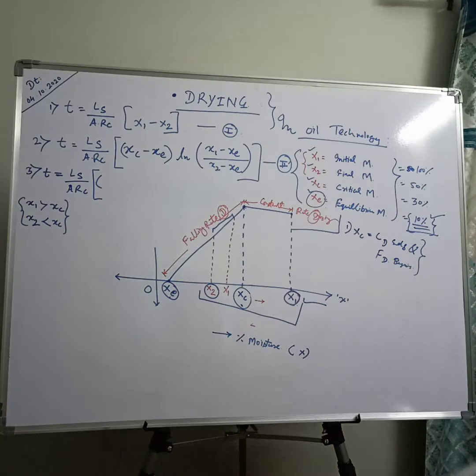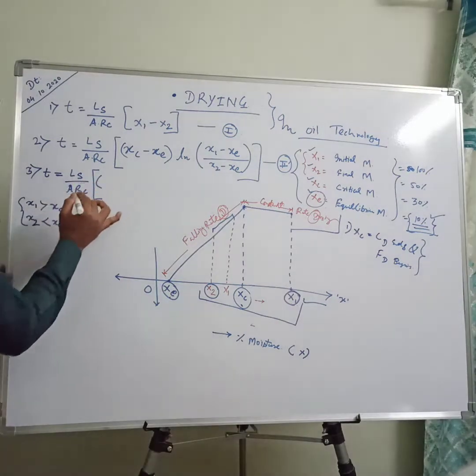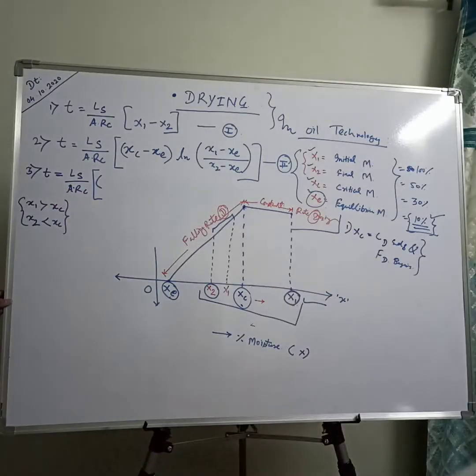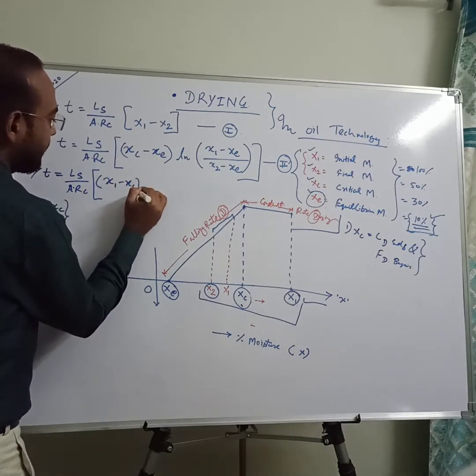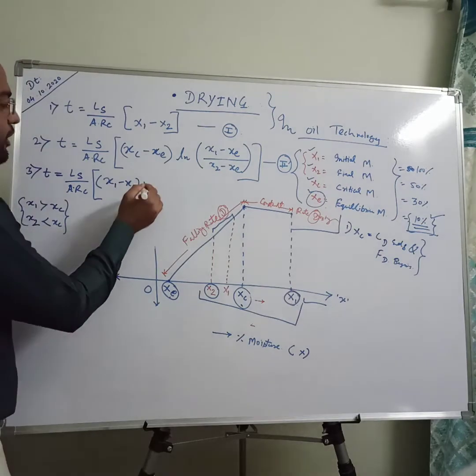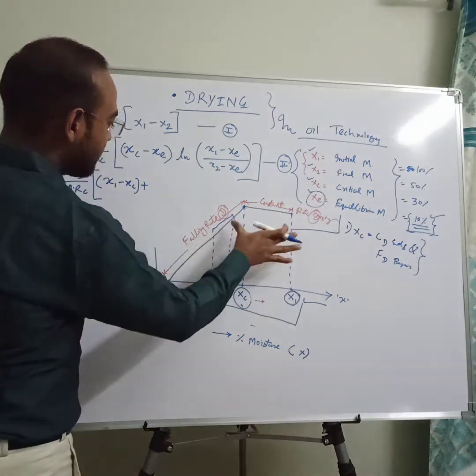So this equation is a little bit longer. Small t equals Ls upon ARc, bracket x1 minus xc, plus. Why is there a need for plus? Because both the drying rates are used.